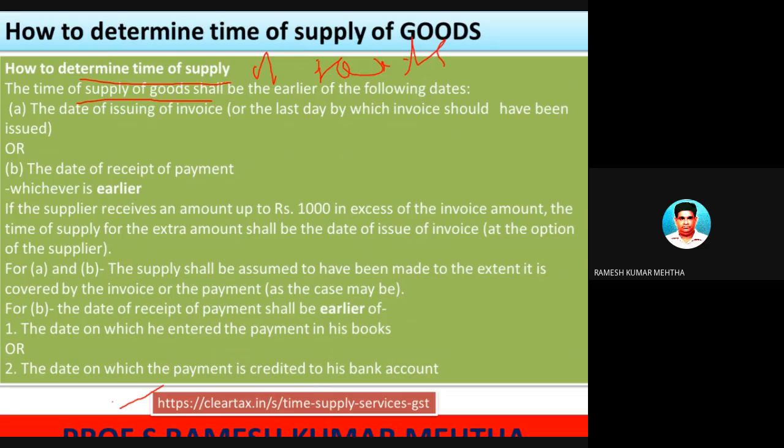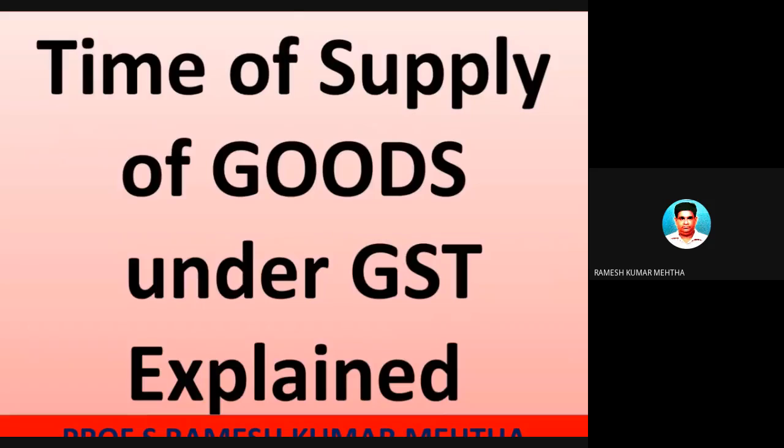The time of supply of goods shall be the earlier of the following dates: the date of issuing of invoice, or the last date by which the invoice should have been issued. Already I told you that the invoice should be issued or raised at the time when the goods are removed for distribution to the recipient or the buyer. Hope you remember this.